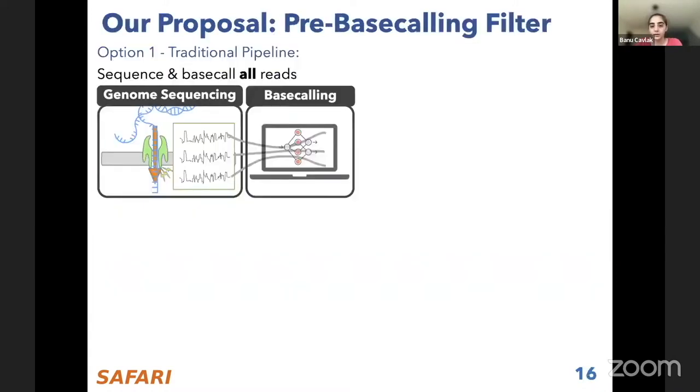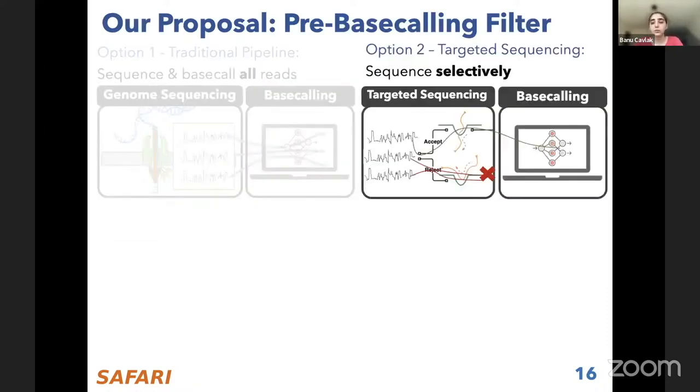Next, we present TargetCall, which is our pre-base calling filter. If you remember our approaches, our first option was the traditional pipeline, where we sequence and base call all reads. Our second option was targeted sequencing, where there's a prediction step, and we only sequence the useful ones, or the ones that are predicted as useful, and then we base call everything that comes from the sequencing step.